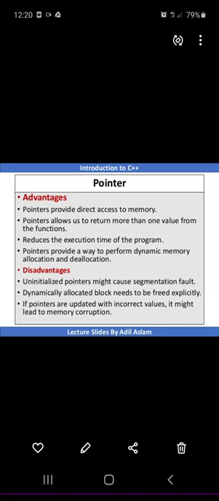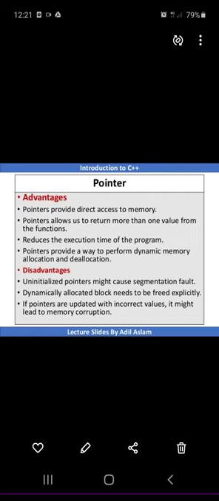So the advantages and disadvantages of pointers are given here. There are some disadvantages also. Uninitialized pointers might cause a segmentation fault. That is, if we declare a pointer and leave it as it is, then it causes a problem like segmentation, where the memory is segmented. Then a dynamically allocated block needs to be freed explicitly, because once we declare the pointer, it acquires some memory. Okay, so these are very important things about pointers in C++.